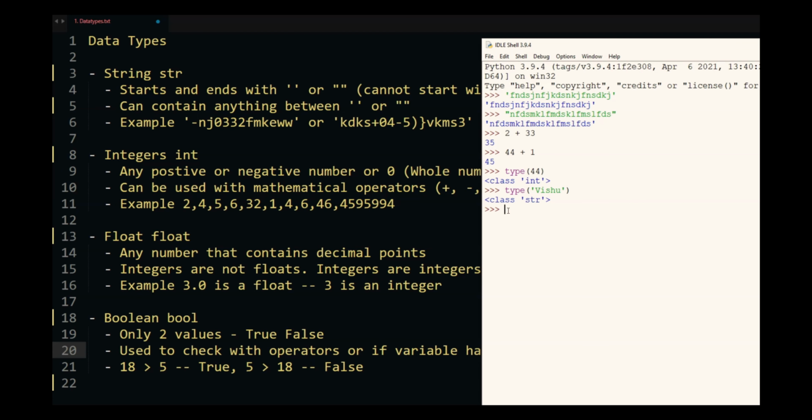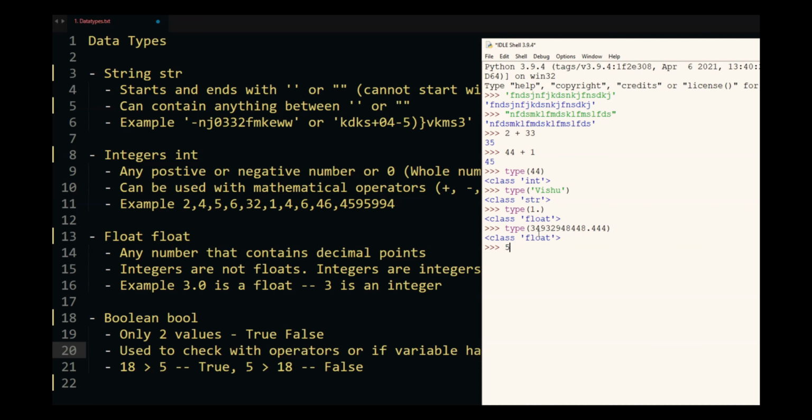Now you can also do floats. So type of 1.0, or even if you don't mention the 0, you will see it picked up as float. I can do type of maybe a very big number. Numbers should be numbers, there should not be any characters in there, and you will see it's a float.